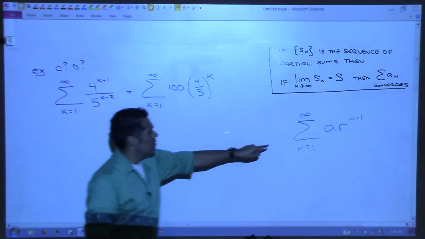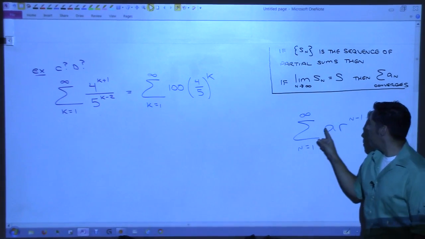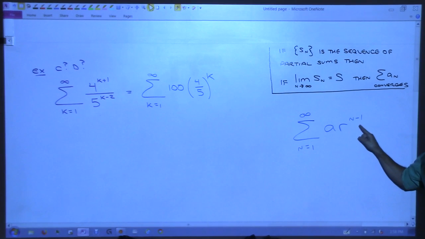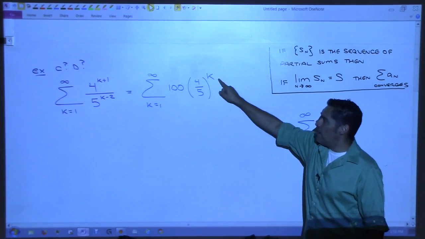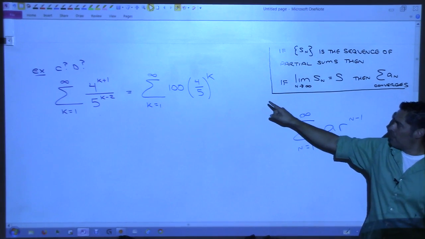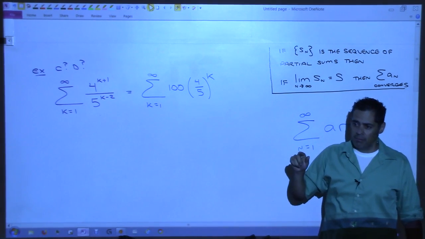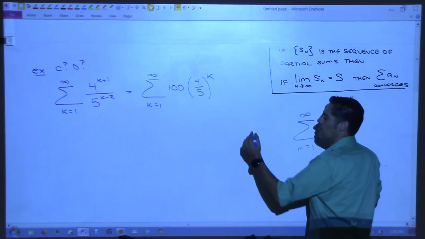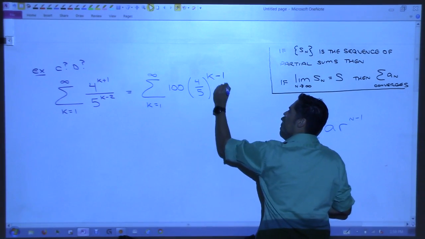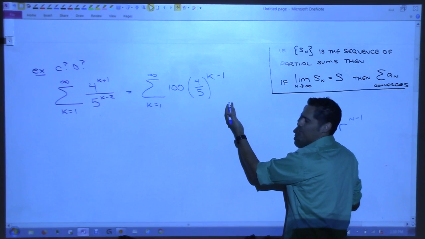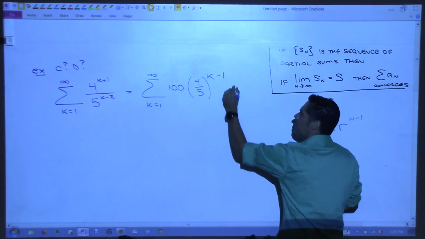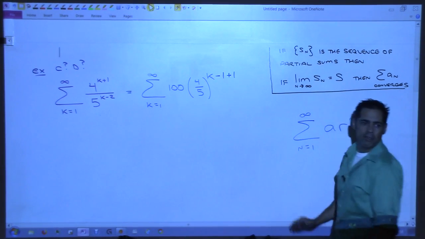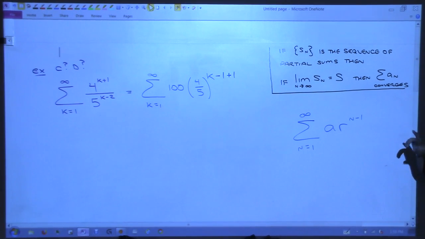In this formula, we have an n minus 1, don't we? In order for this to match this exactly, that would need to be a k minus 1, right? So watch, more magic. Is this the same? Can I just do that? I can't do that, right? I'm not allowed to do that, but I'm allowed to do that. Right? I can subtract and add 1, can't I? Okay.